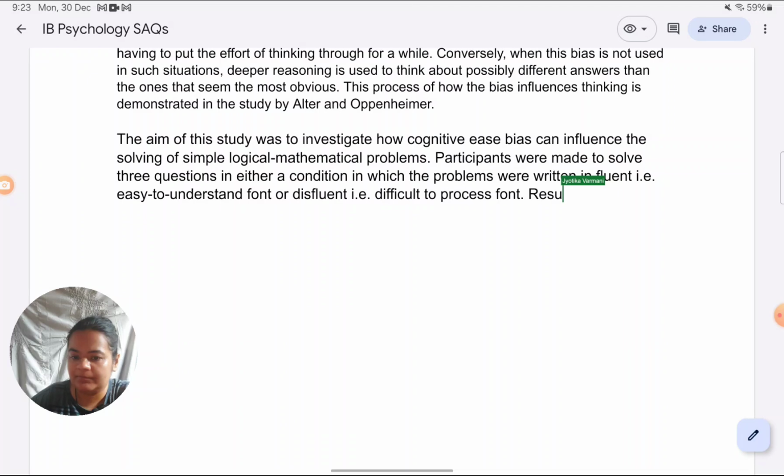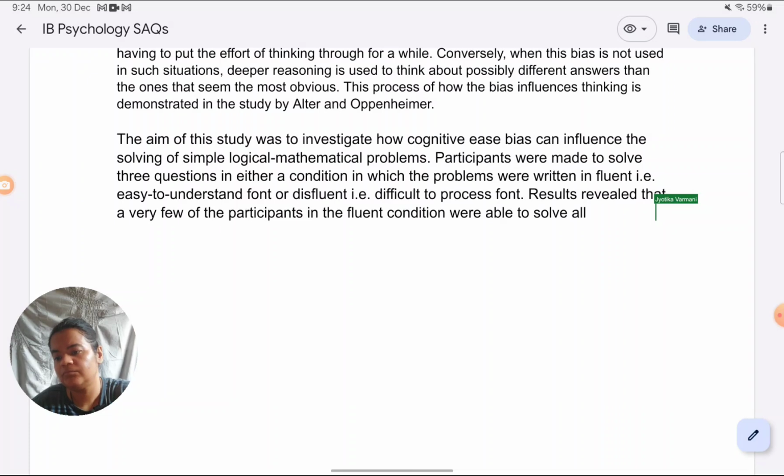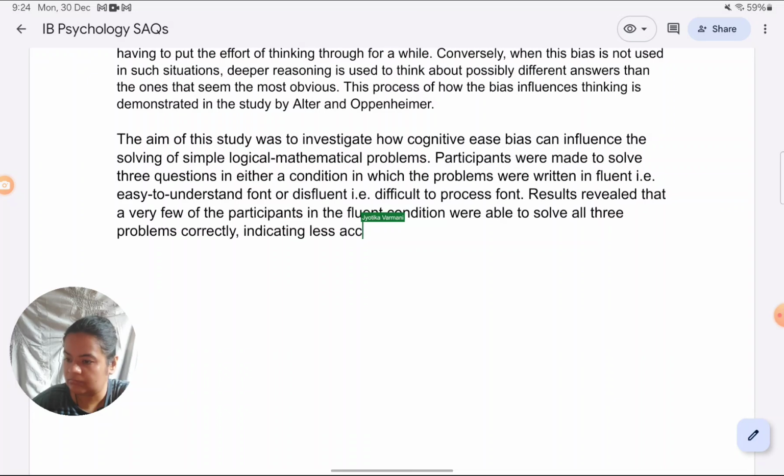Okay, results revealed that very few of the participants in the fluent condition were able to solve all 3 problems correctly, indicating less accuracy and greater errors.